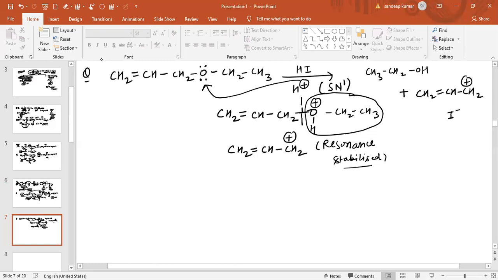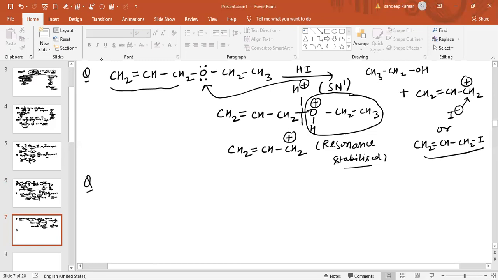Now this I minus will attack on this carbocation. So the product is basically CH2=CH-CH2I. So this is basically the product. The SN1 mechanism is followed because this is a more stable carbocation which is resonance stabilized. Now see another question.